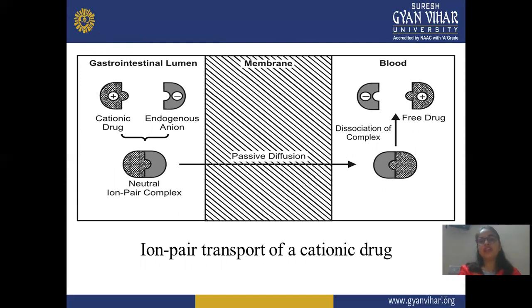This is a flow chart, a diagrammatic representation of ion pair transport. Your cationic drug forms a complex with endogenous anions and forms a neutral complex.